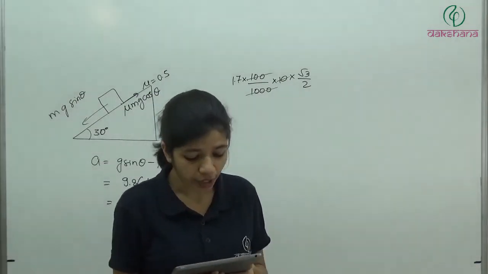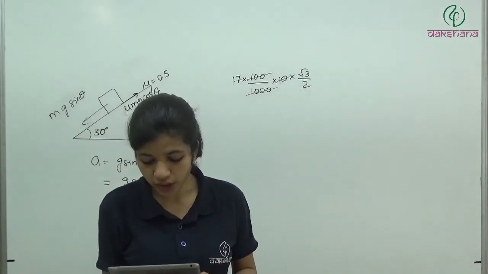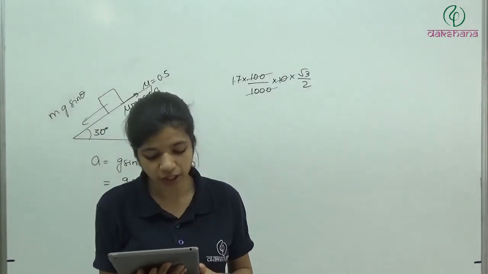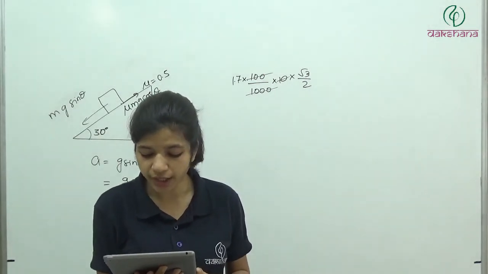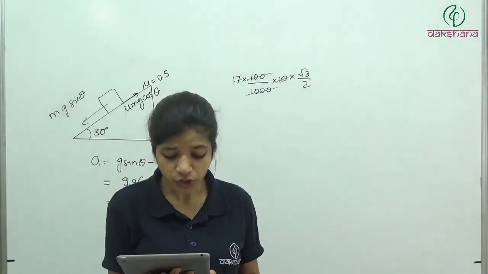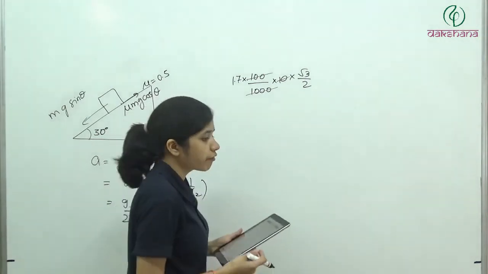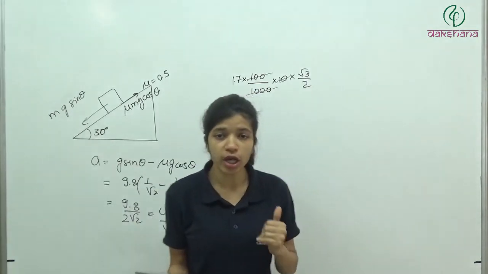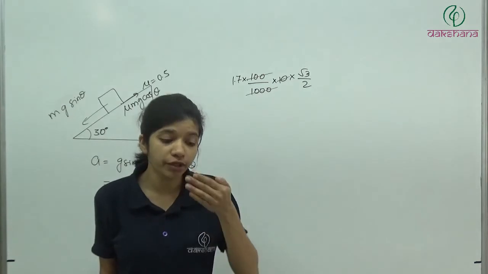Clear? Now A4: a car is moving along a straight horizontal road with speed v0. If the coefficient of friction between the tires and the road is mu, then the shortest distance in which the car can be stopped is. Shortest distance in which car can be stopped is. So what is here? When you apply the brake, what will act? Friction will act. And when you are traveling, right?